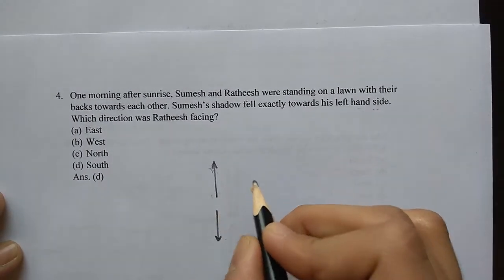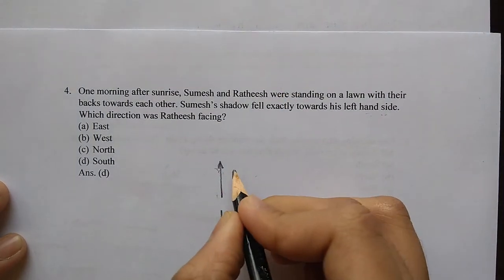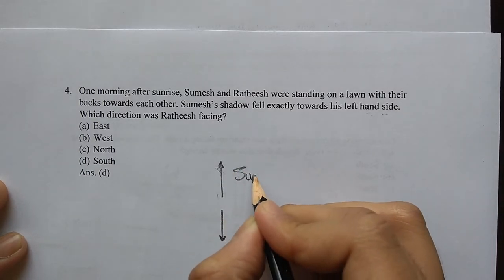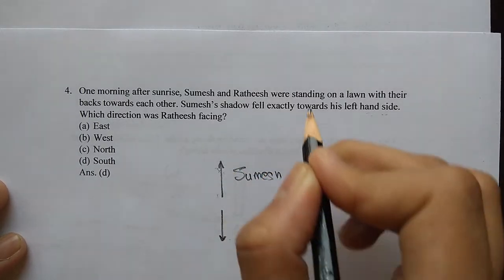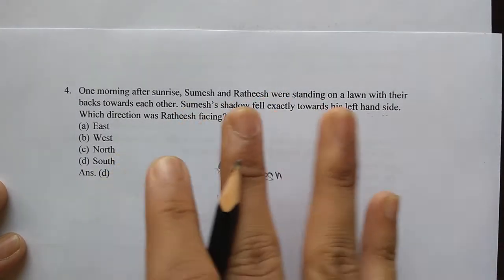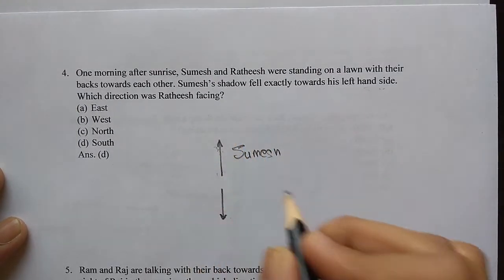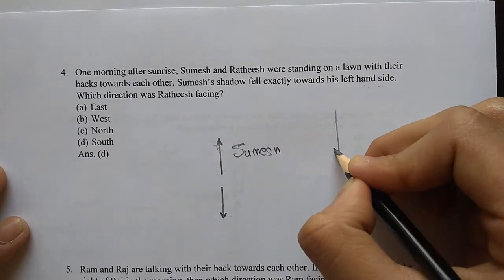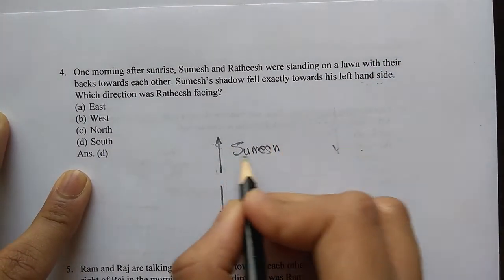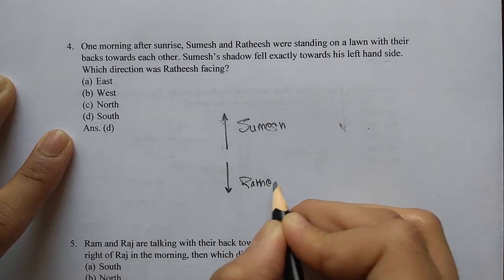So now I will assume Sumesh's direction in the direction I am sitting, just for the sake of simplicity, for my convenience. So Sumesh will be facing in this direction. Why? Because I am facing in this direction. So Sumesh must also be facing in this direction according to my convenience, right? For my convenience, I have put Sumesh in this direction. And this does not change anything. You can put Sumesh in this direction also. You will get the same thing. So Sumesh is in this direction. So Ratheesh must be in this direction.